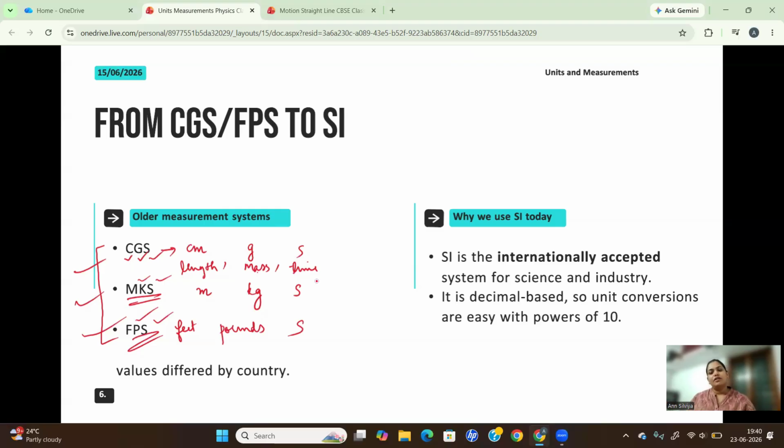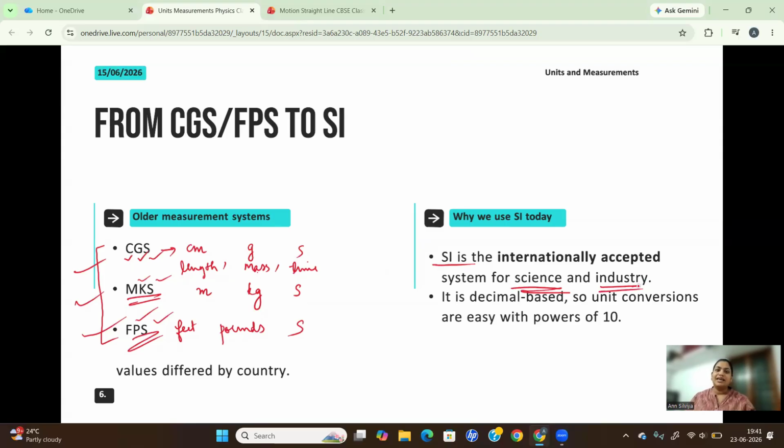So for that, the scientific community developed an international system of units, the Système International, a system which is accepted all over the world, internationally accepted, particularly for scientific experiments and in industrial calculations.